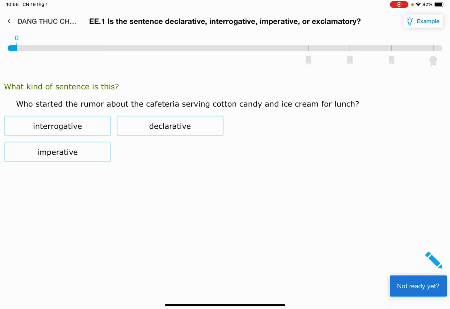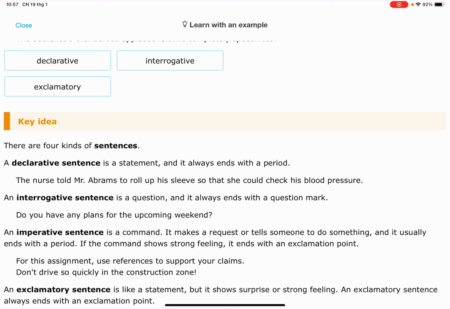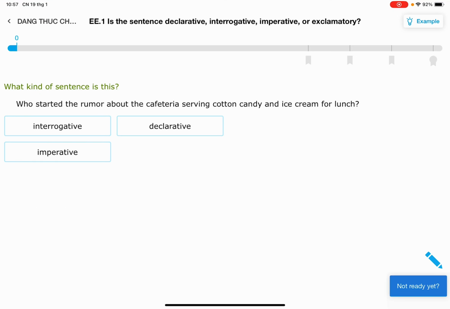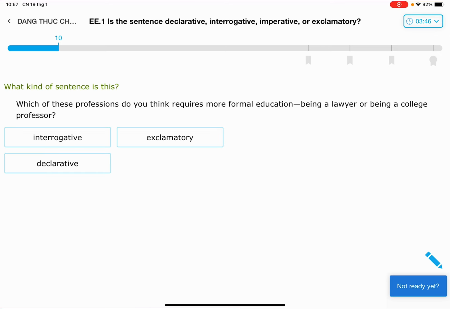Who started the rumor about the cafeteria serving cotton candy and ice cream for lunch? Okay, we see there is a question mark, so it's definitely, okay, wait a minute. Interrogative. Okay, I understand now. So it's an interrogative sentence. Which of these professions do you think requires more formal education?